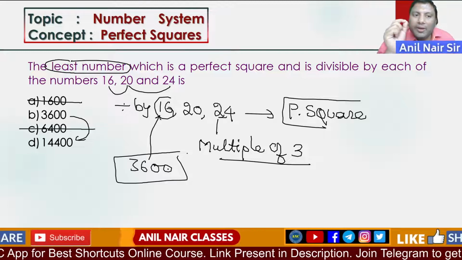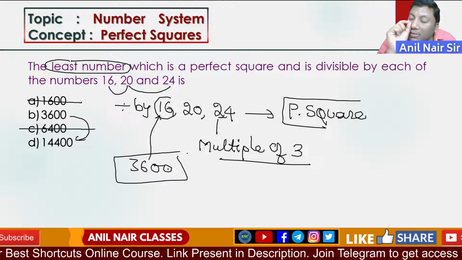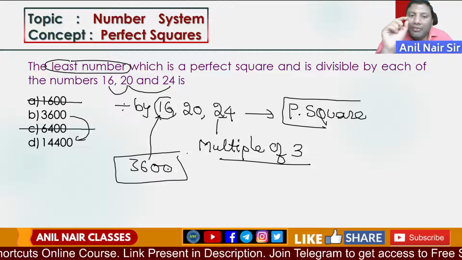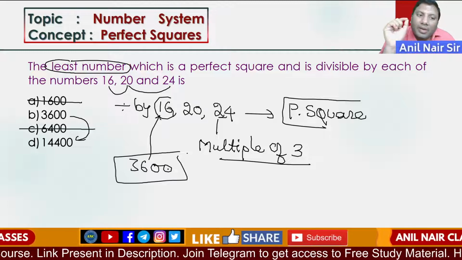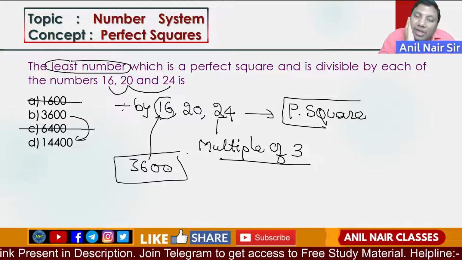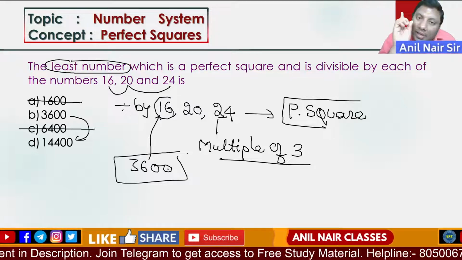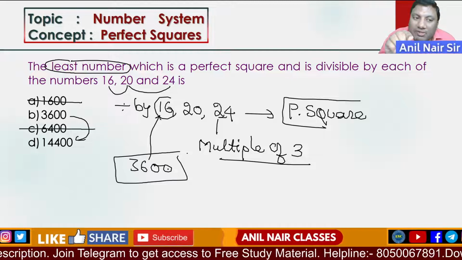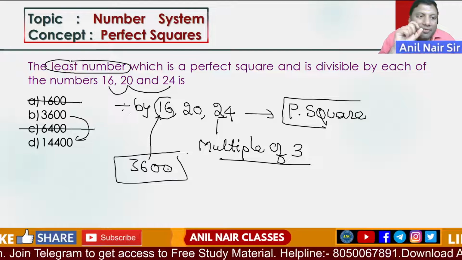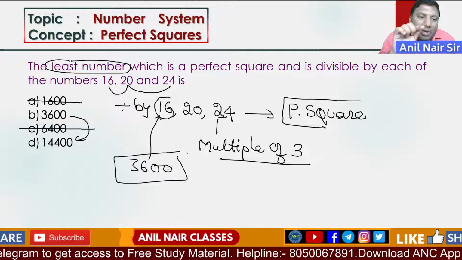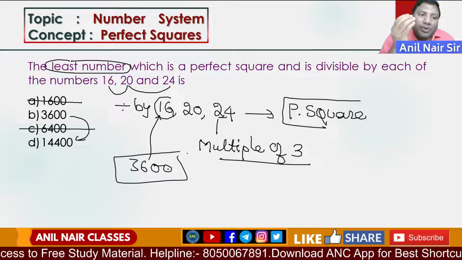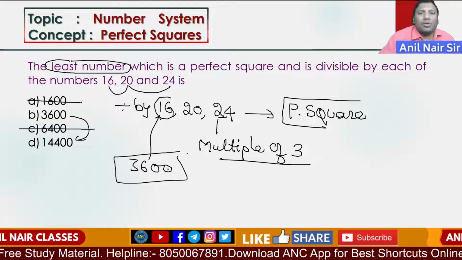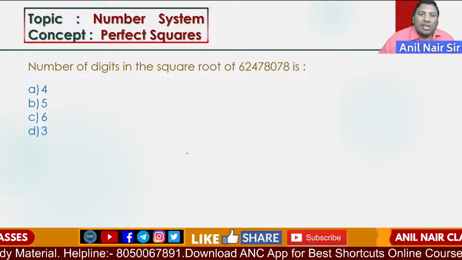Again I am repeating: the number should be divisible by 16, 20 and 24, and it should be a perfect square. 24 is divisible by 3, so because the number is divisible by 24, the answer should be a multiple of 3. 1600 not possible, 6400 not possible. Smallest number, so out of the two numbers, take the smallest and check it out.